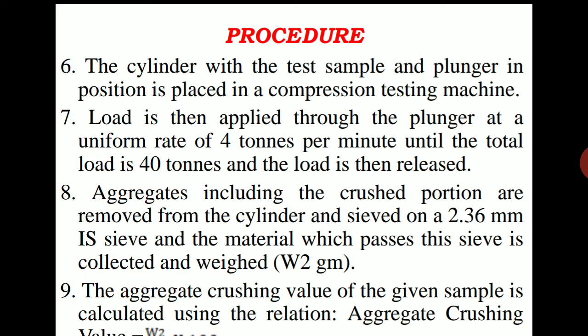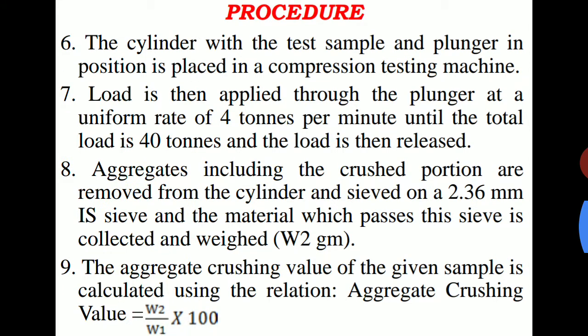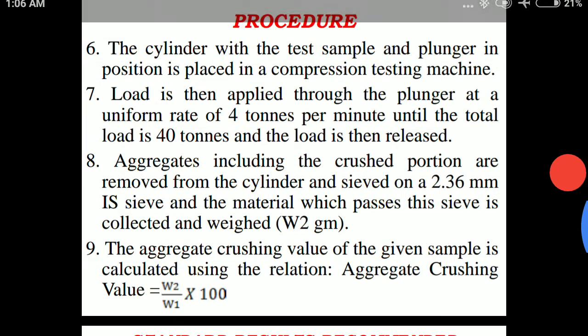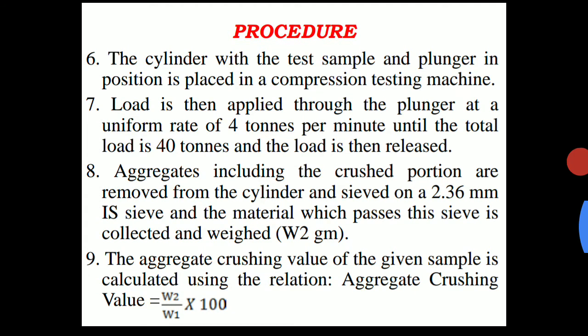Okay, and this load is basically what we call the gradual load. So the gradual load we are going to increase, and then we are going to apply the total load of 40 tons. Okay, so the aggregates, including the crushed portion, after applying the 40 tons of load, we should stop the machine, and then we should take out that entire assembly of the base plate, cylinder with aggregate, and the plunger.